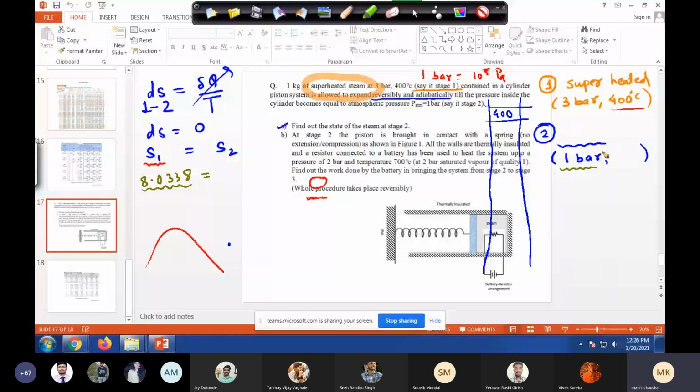Okay, now you see what we discover. We go to the steam table, not superheated. First you go to the steam table, and as you commented, we should go to the pressure steam table. So let me go there. Yeah, pressure steam table, saturated steam, and then our pressure is 1 bar. So I'll go to 1 bar. In 1 bar, see the entropy of the gas phase. Listen carefully. Refer to the saturated steam table.